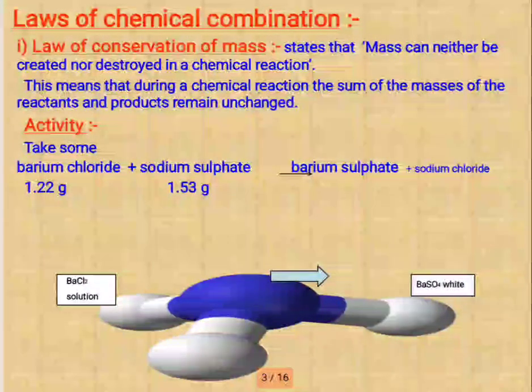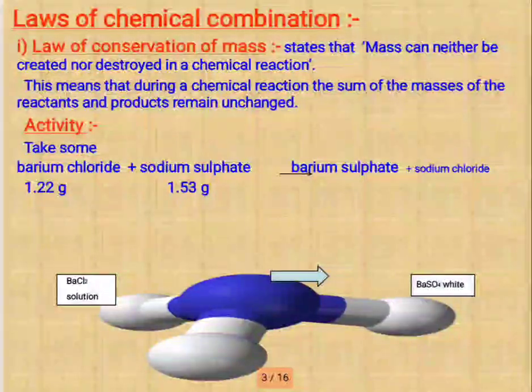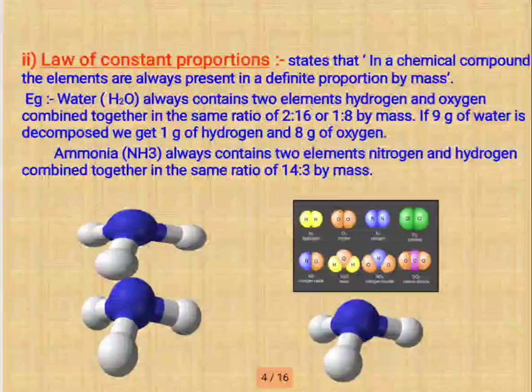Here the example is barium chloride plus sodium sulfate, it gives barium sulfate. Another example is if 10 gram reacts with 15 gram sugar, the product will be 25 gram. Okay, can you understand? Next, we see the law of constant or definite proportion.